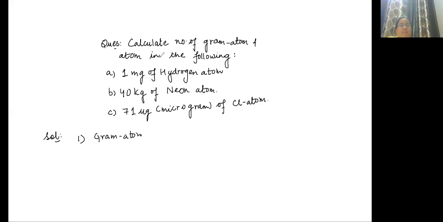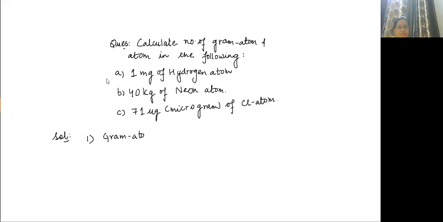Gram atom is nothing. You have to calculate moles and atoms. You have to calculate mole and atom. That is gram atom. So what is mole?